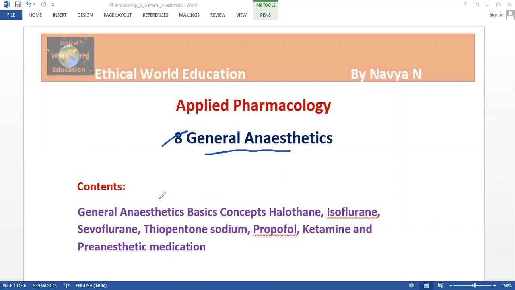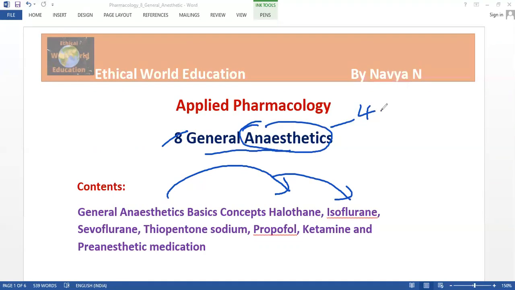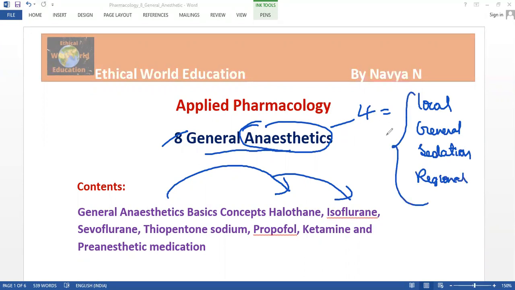These are the drugs that belong to the general anesthetics. In anesthetics, there are 4 categories: local anesthetics, general anesthetics, sedation anesthetics, and regional anesthetics. Among these 4 types, we are just learning about the general anesthetics, as we already covered the local and the sedation anesthetics in the previous class.